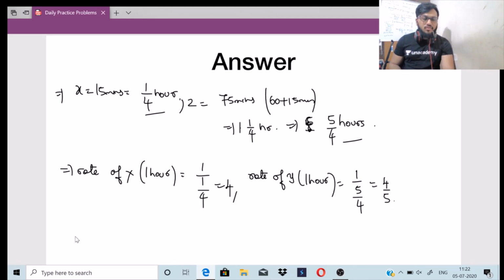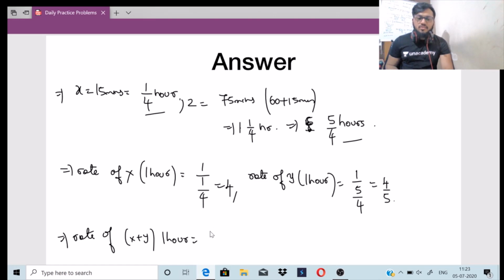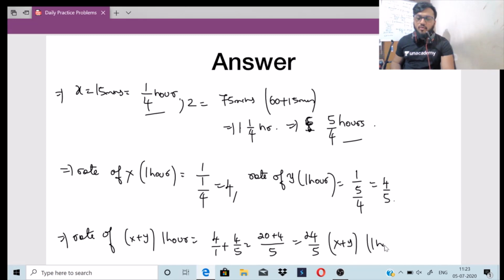Now what we have to do, we have to find out the rate of X plus Y in 1 hour. So this will be 4 plus 4 by 5, right? So 4 by 1 plus 4 by 5. So the LCM will be 5 itself. 5 fours are 20 plus 4. So this will be 24 by 5. This is the work of X plus Y for 1 hour, or the rate of X plus Y for 1 hour. Okay, so just remember this 24 by 5.